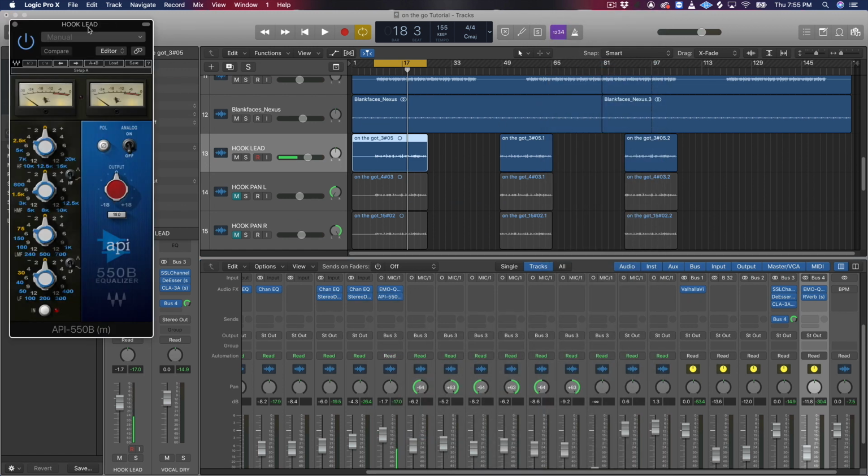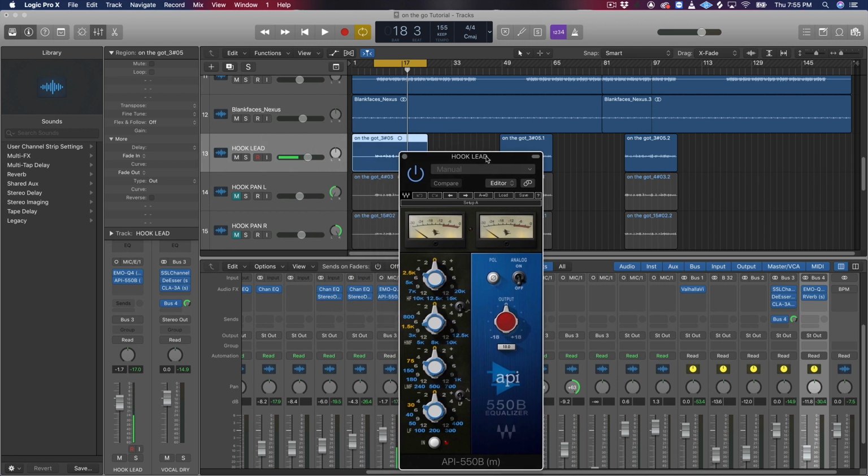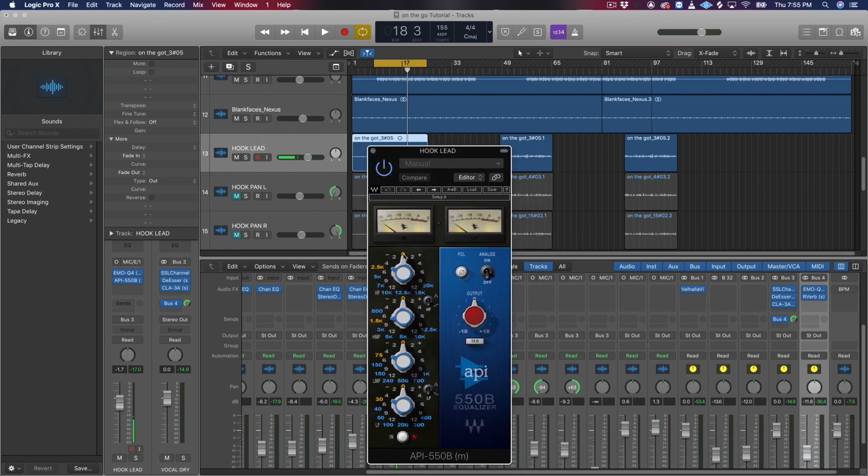Let's play it back. Now we're going to add a little coloration to our verse because right now it's just kind of deep and dry. So the only one we're going to use is the high frequency right here. We're not going to use any of these right now. We're just going to add a little color to it. So let's play it back and dial it in.